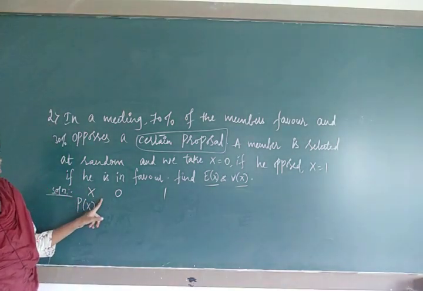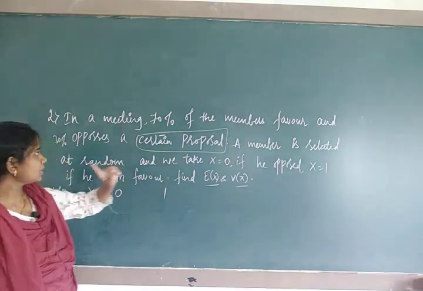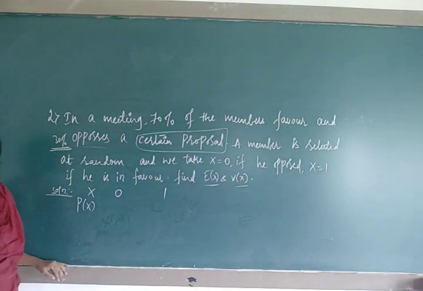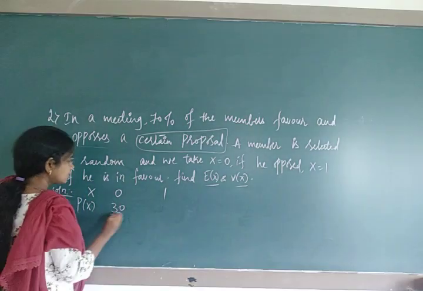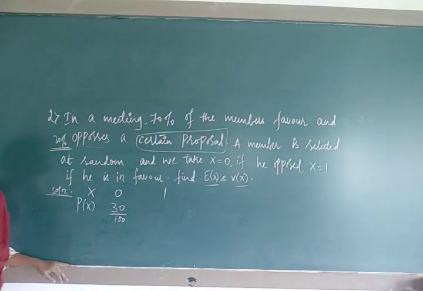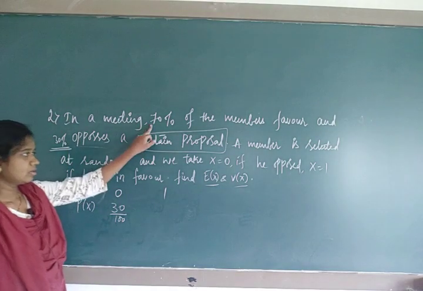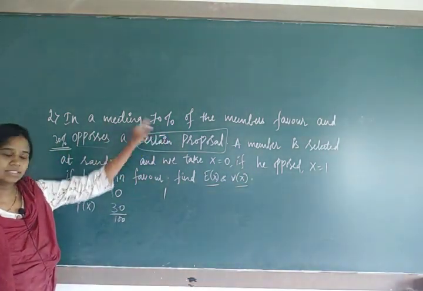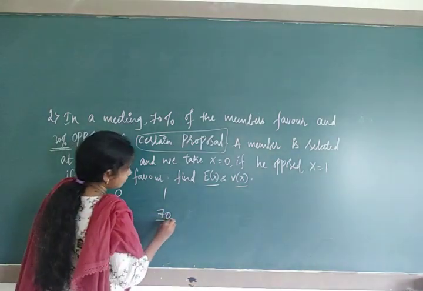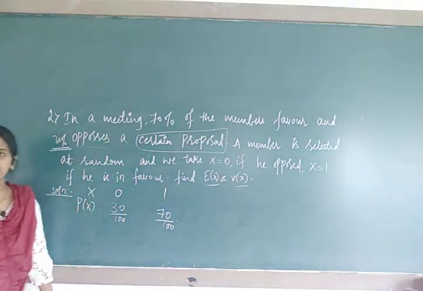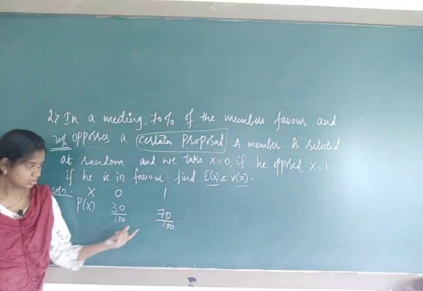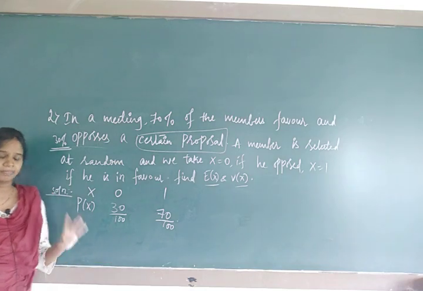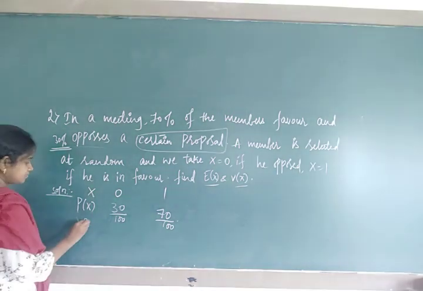0 means what we are telling, it's opposition. How many percent of members are in opposition? They are 30%. 30% means it's 30 by 100. And how many members are in favor? 1 means we denote that as favor. How many percent of members are in favor? 70%. It's 70 by 100. So this is the probability distribution. Is it correct or not? 70 plus 30, 100 upon 100, 1. The total probability is 1.